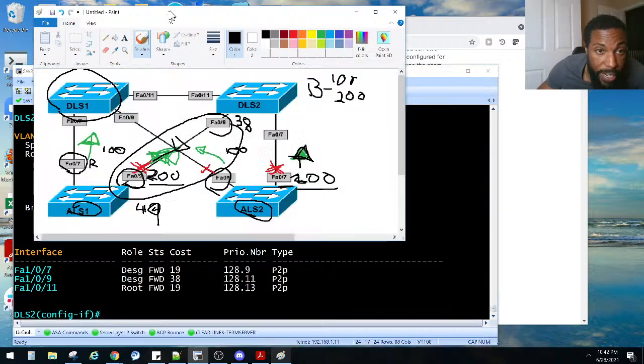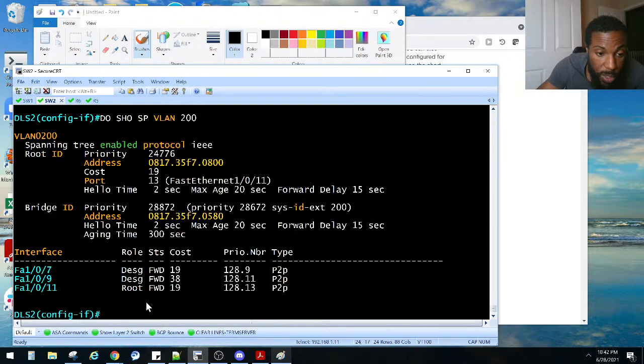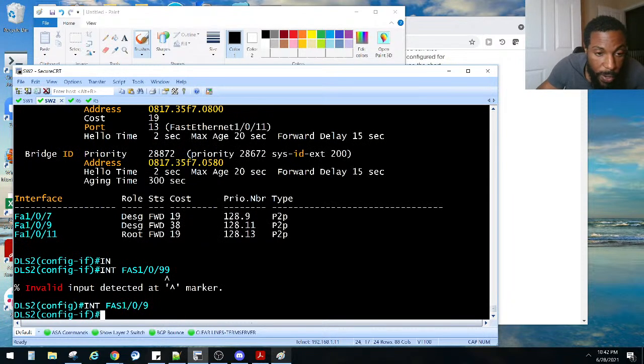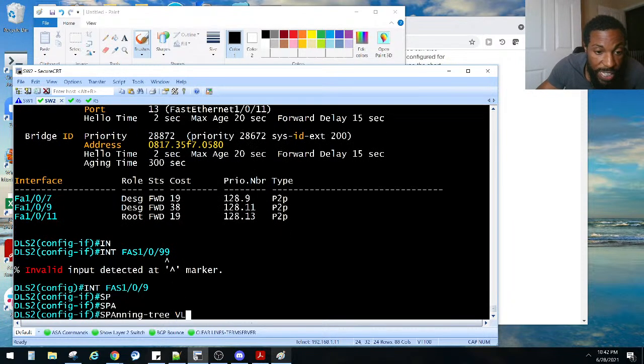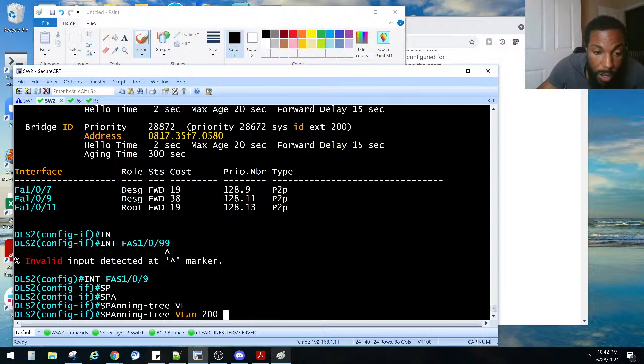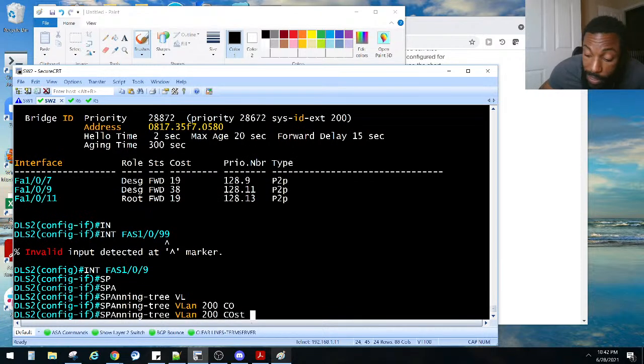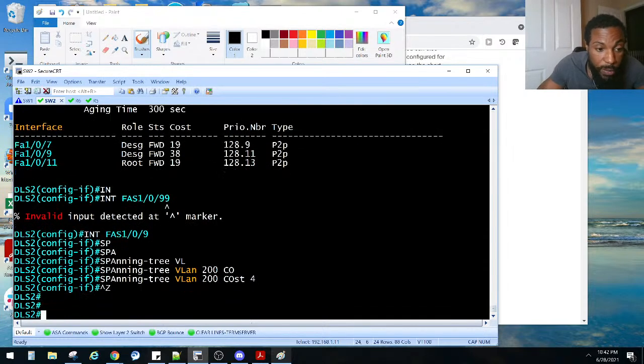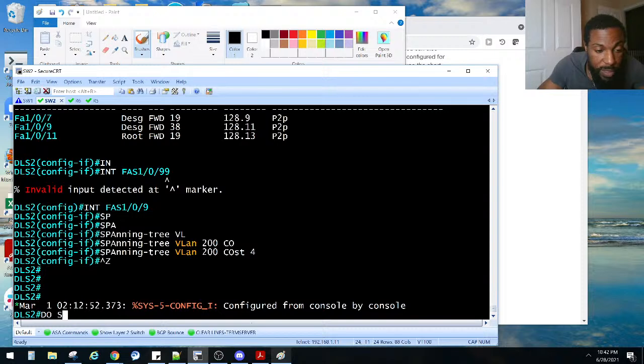Interface 109, right? Because I fixed this part already, right? So I'm on FA109. Let me make sure. Interface FA109, not 199. Alright, so spanning tree VLAN 200 cost needs to be, I'm going to set it to something really low. Do show span VLAN 200.